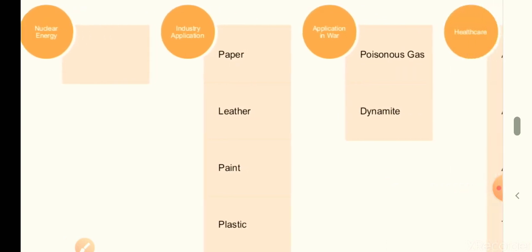Nuclear energy. Chemistry provides an alternative source of energy, that is nuclear energy.